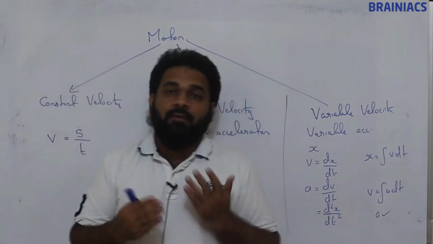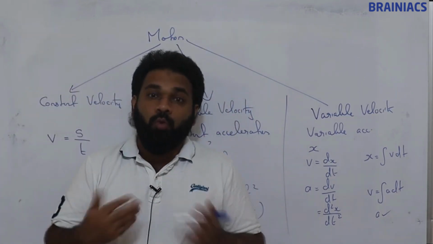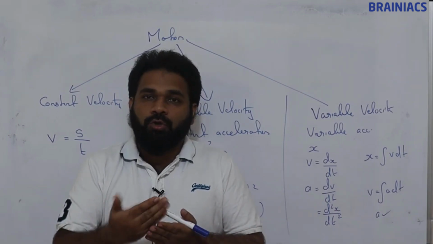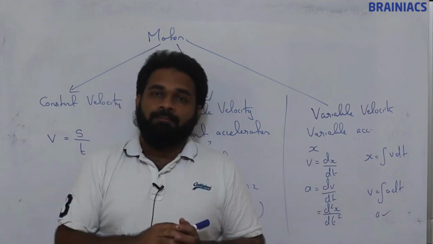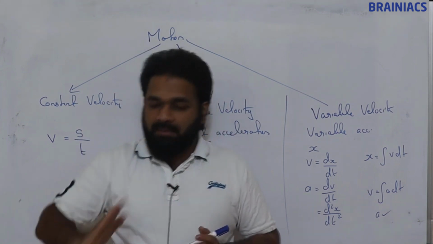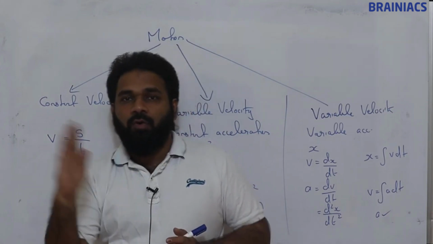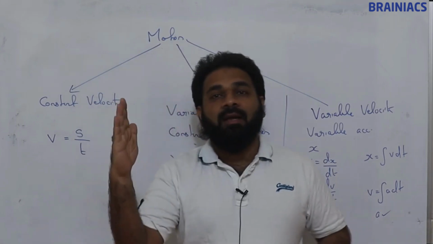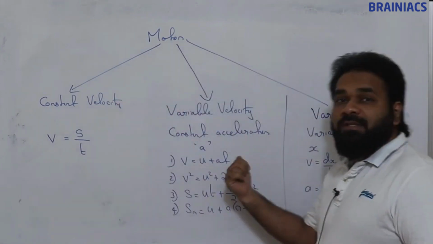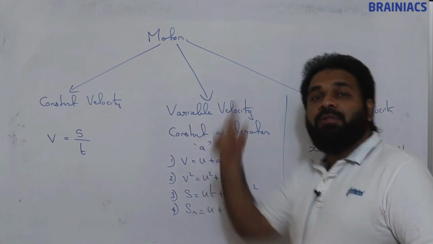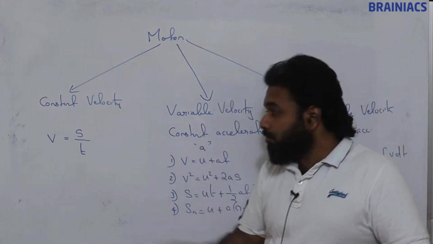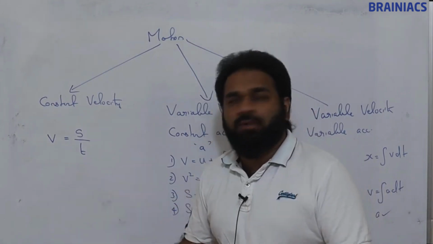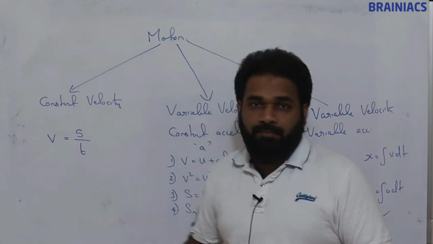I have told you we are going to follow one approach. What is that? We will divide the motion into vertical and horizontal separately. If something is moving like this, we will resolve it into vertical and horizontal separately. If vertical has constant acceleration, we will apply these equations in vertical motion alone. In horizontal motion, if there is no acceleration at all, we will use this equation.